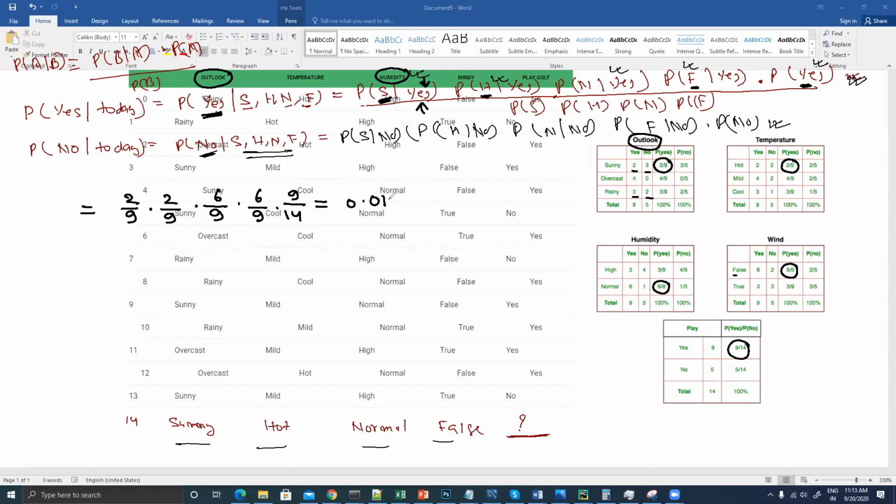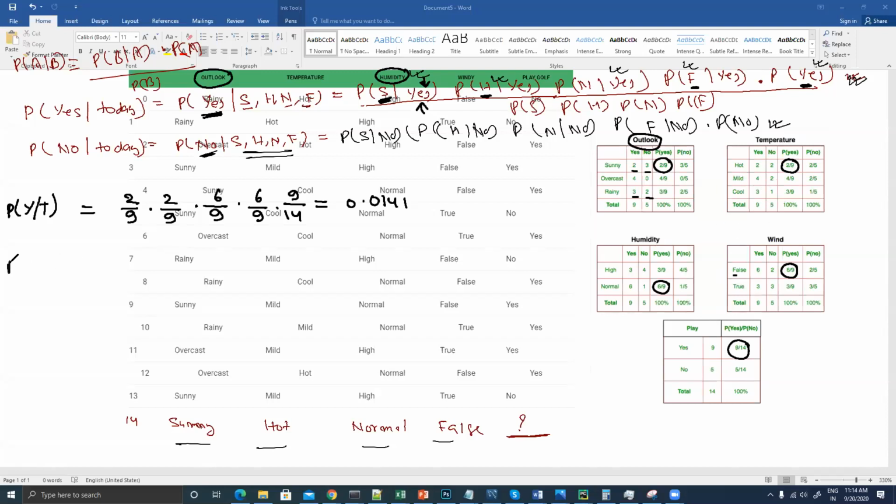0.0141. If you are trying to do a calculation, I'm just taking the calculation from the website itself. So I'm able to find the probability of yes. Y means yes, which I'm writing based on today's condition. So what is today's condition? Sunny, hot, normal, and false, based on the relational table which I was able to build.